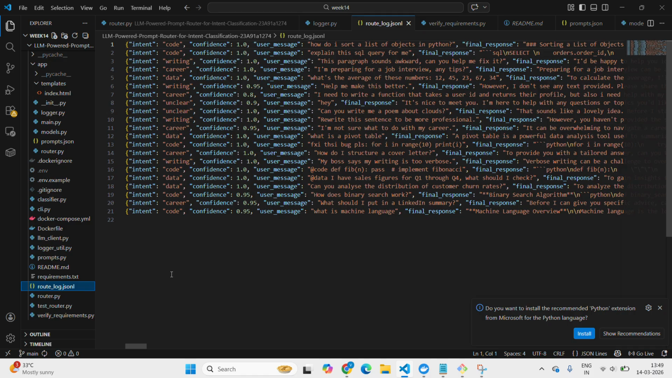And the tech stack used is Python and Docker.